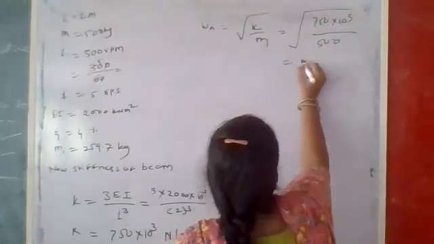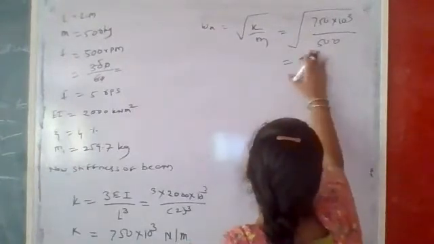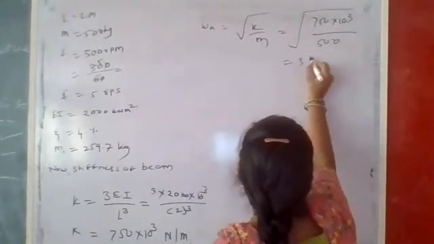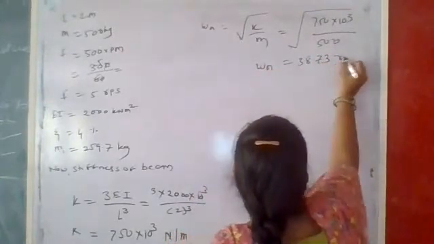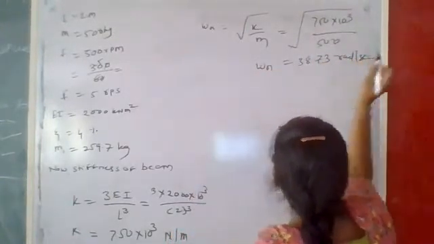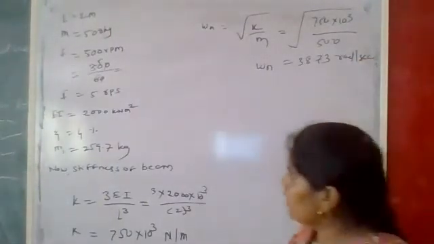So what is the value? That is 38.73, that is the omega n. And what is the unit? Radian per second. Okay. So the next point is that we have to calculate what is given, that is the frequency,